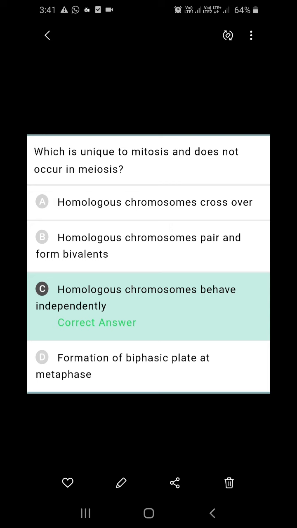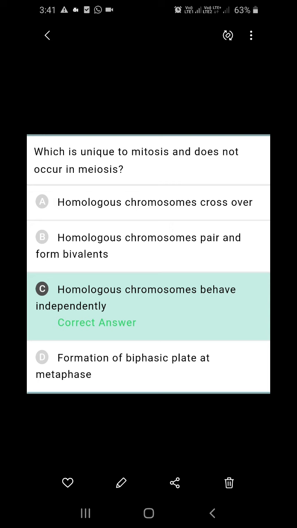Which is unique to mitosis and does not occur in meiosis? Actually, homologous chromosomes crossover takes place in meiosis. Homologous chromosomes pair and form bivalents, it also takes place in meiosis. Homologous chromosomes behave independently. In mitosis, homologous chromosomes behave independently, but in meiosis homologous chromosomes do not behave independently.